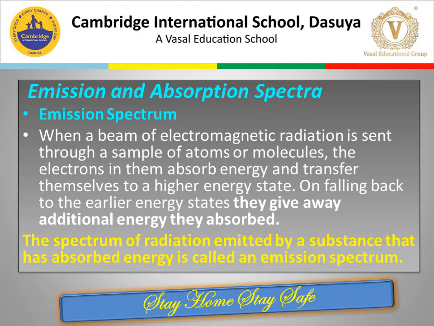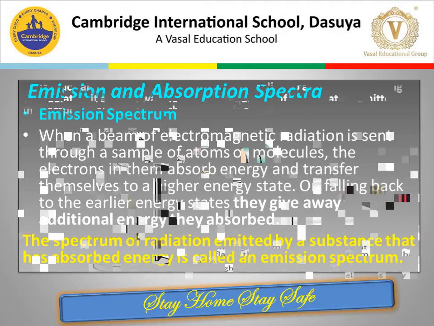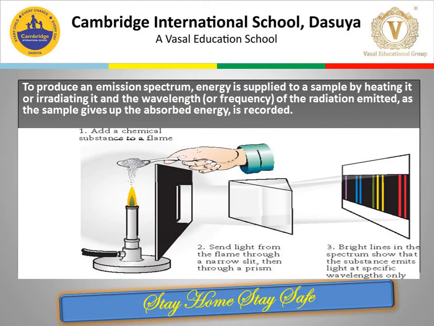The spectrum of radiation emitted by a substance that has absorbed energy is called an emission spectrum. And the atoms, molecules or ions that have absorbed radiation are said to be excited. To produce an emission spectrum, energy is supplied to a sample by heating it or irradiating it, and the wavelength or frequency of the radiation emitted as the sample gives up the absorbed energy is recorded.